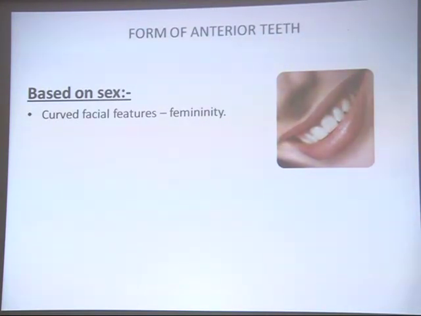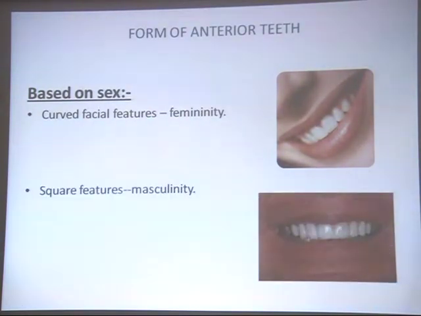Based on the sex, that is one of the important factors. The curved facial features are the symbol of femininity. Here you can see it has to follow the curvature of the lower lip. Then the smile is very pleasant. Here you can see the curvatures and the teeth giving a soft, very gentle look. In contrast, you can see here the square shaped teeth, straight.